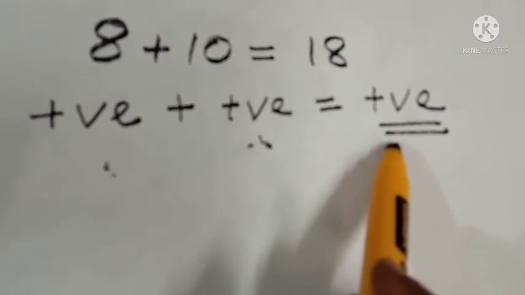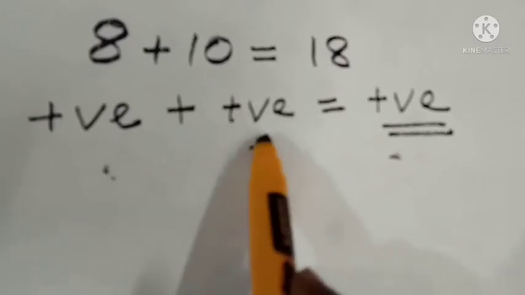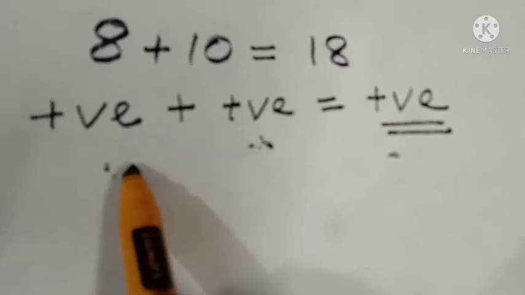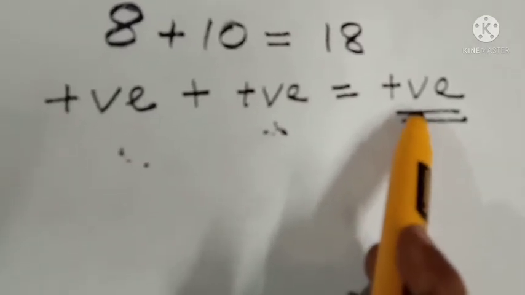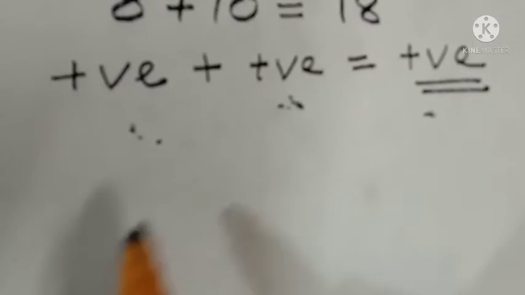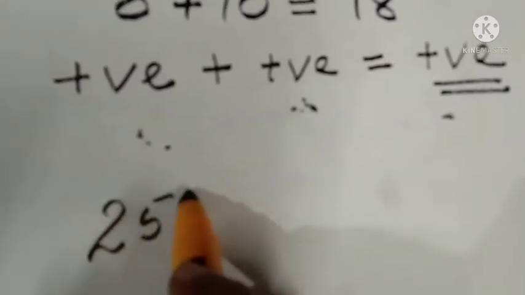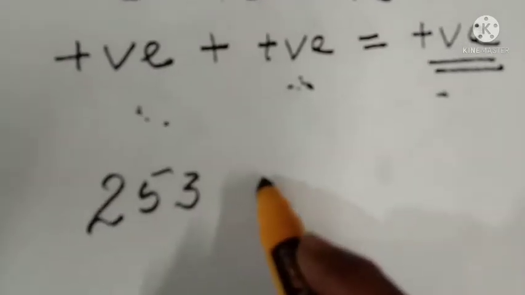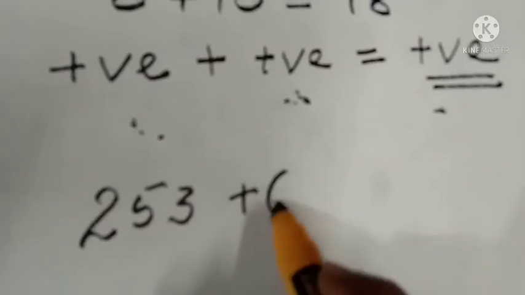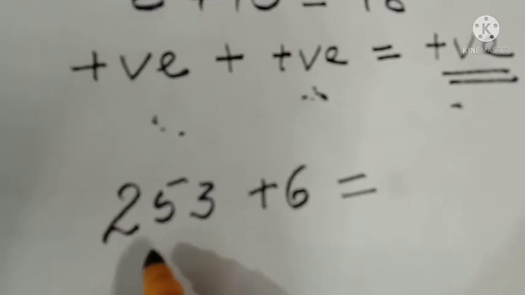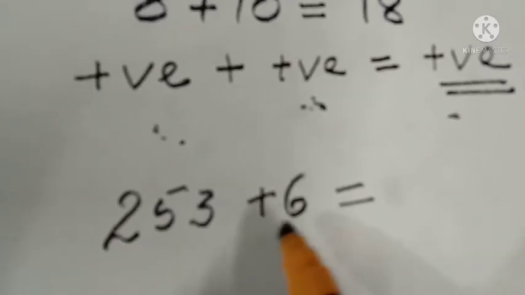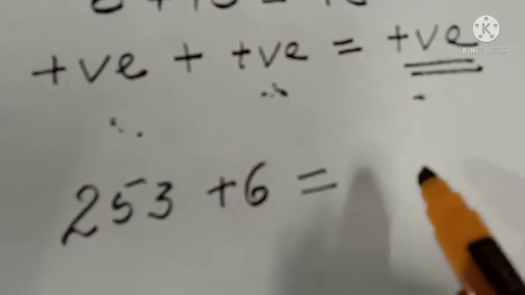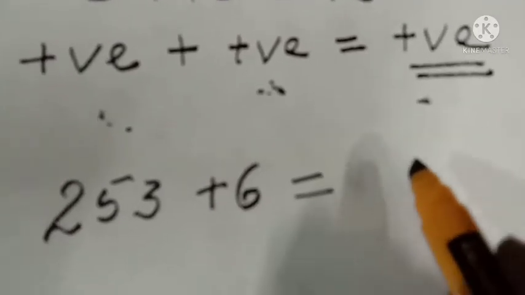Clear? Say loudly. If we add two positive integers, the answer will be positive only. Another example I will give you. If you add 253 plus 6, this is a positive integer, and this is another positive integer. So, if we add these two positive integers, the answer will be positive.